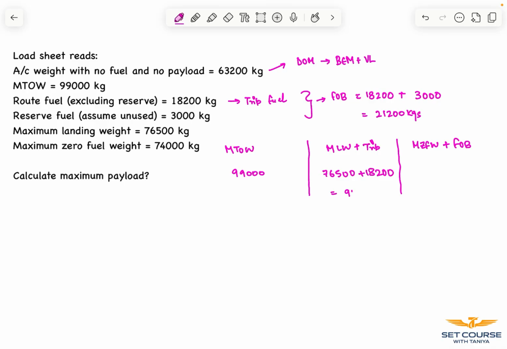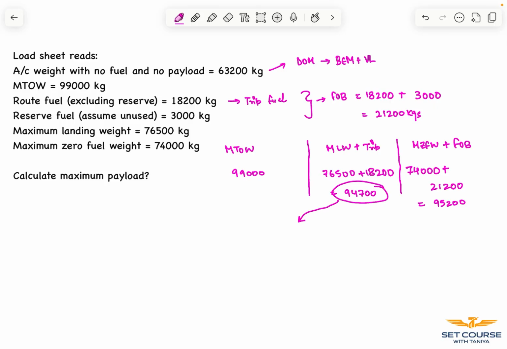This comes out around 94,700. Our zero fuel weight as 74,000 plus fuel on board, which comes out around 95,200. Now the lowest of these is this value.